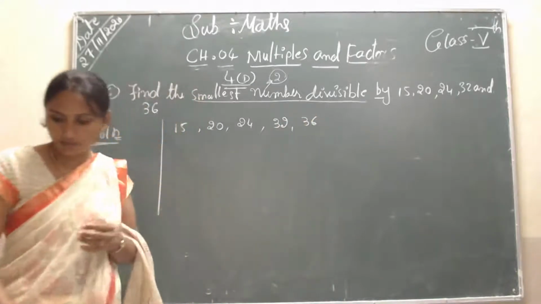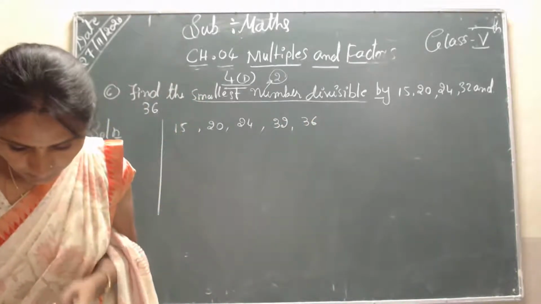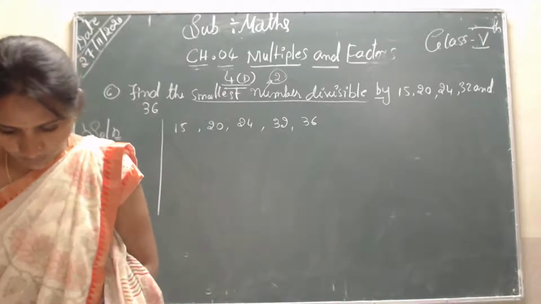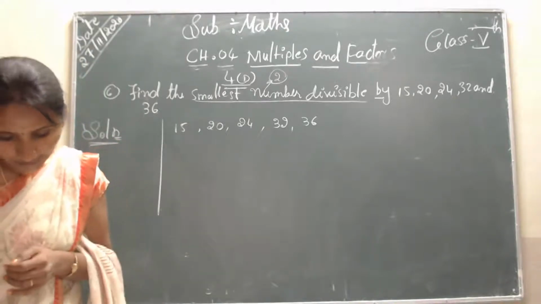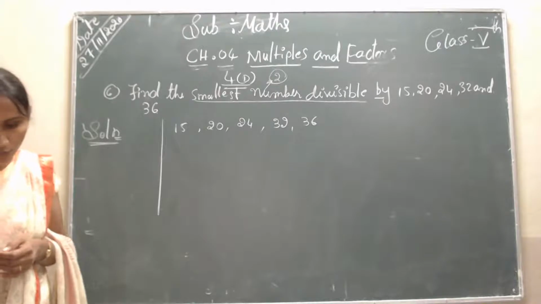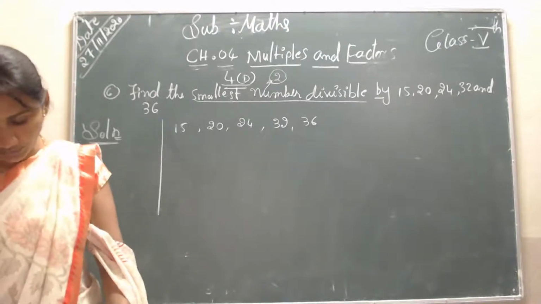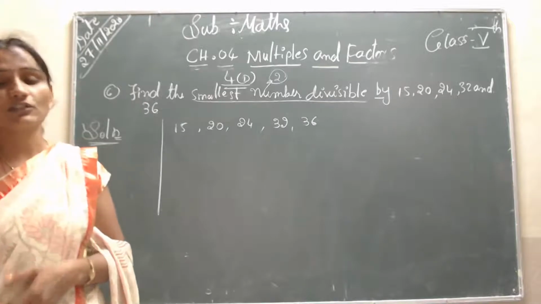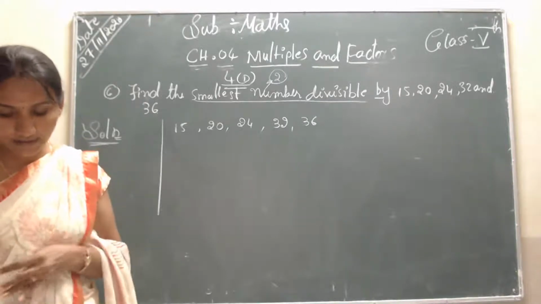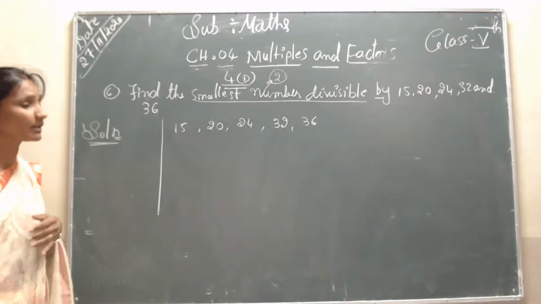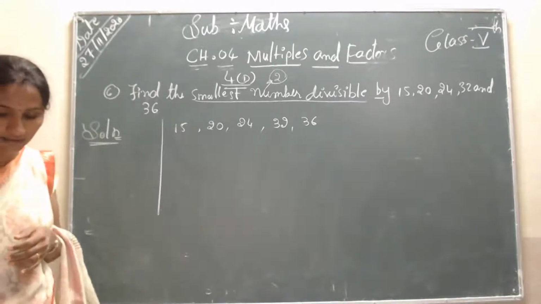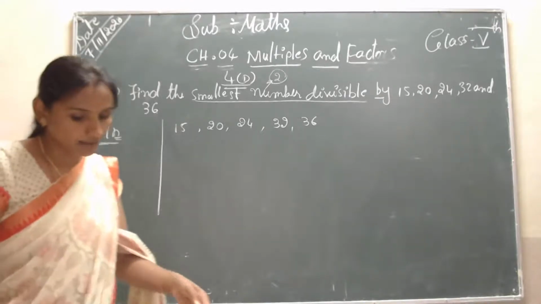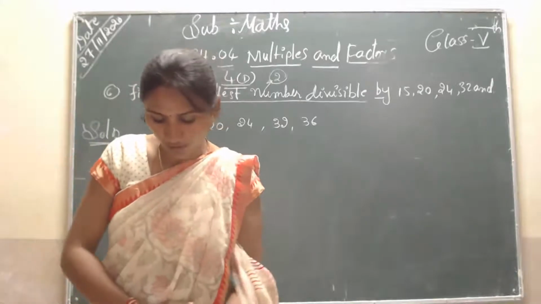So we use this to find the LCM. The LCM of these numbers gives the smallest number divisible by all of them. So first I will arrange the numbers in the common division method.